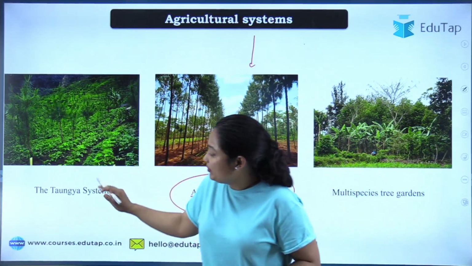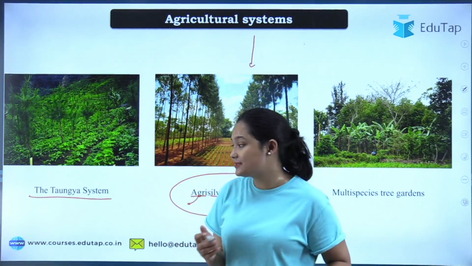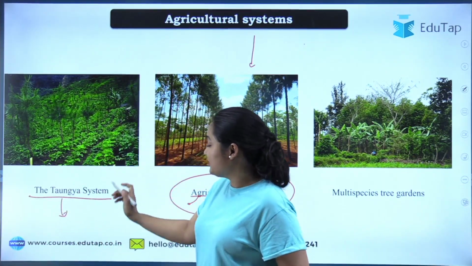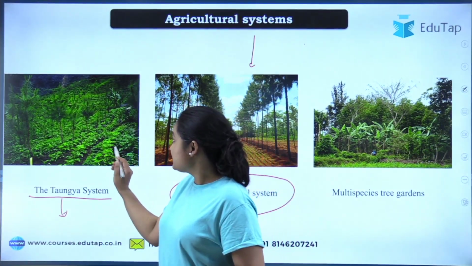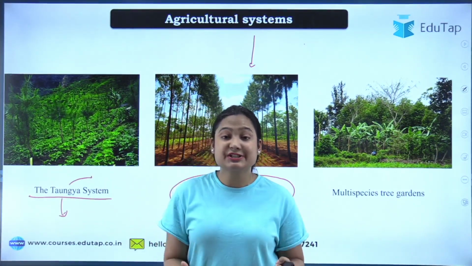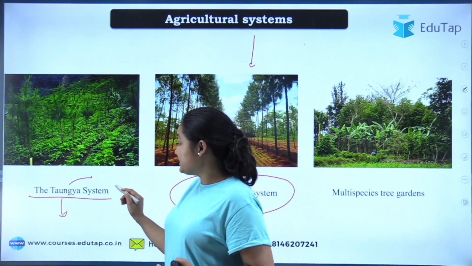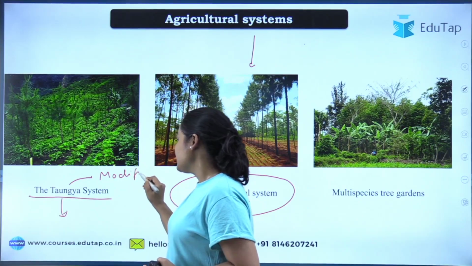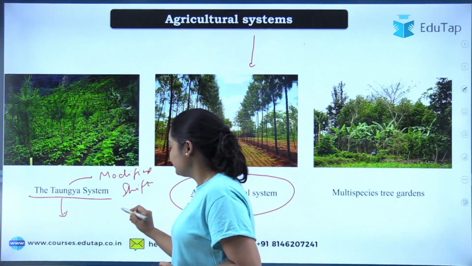Okay, don't worry. Before that, we will see there is a Taungya system. Now, what is this Taungya system or Tongya system? So this Tongya system was developed in Myanmar, or Burma. This particular system was developed there, and in their local language, it means hill culture. Okay, we are doing the agriculture in hills. So what happened is, this is a type of modified shift agriculture.